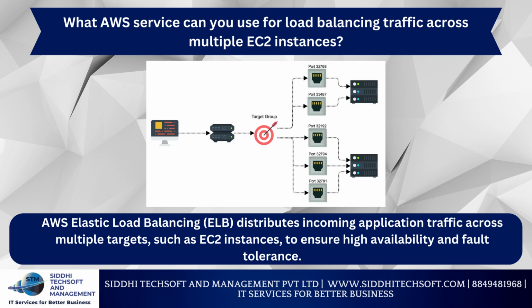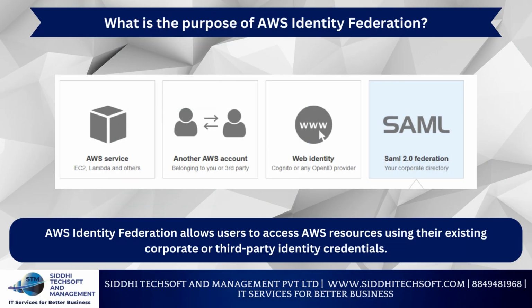What AWS service can you use for load balancing traffic across multiple EC2 instances? AWS Elastic Load Balancing distributes incoming application traffic across multiple targets, such as EC2 instances, to ensure high availability and fault tolerance. What is the purpose of AWS Identity Federation? AWS Identity Federation allows users to access AWS resources using their existing corporate or third-party identity credentials.